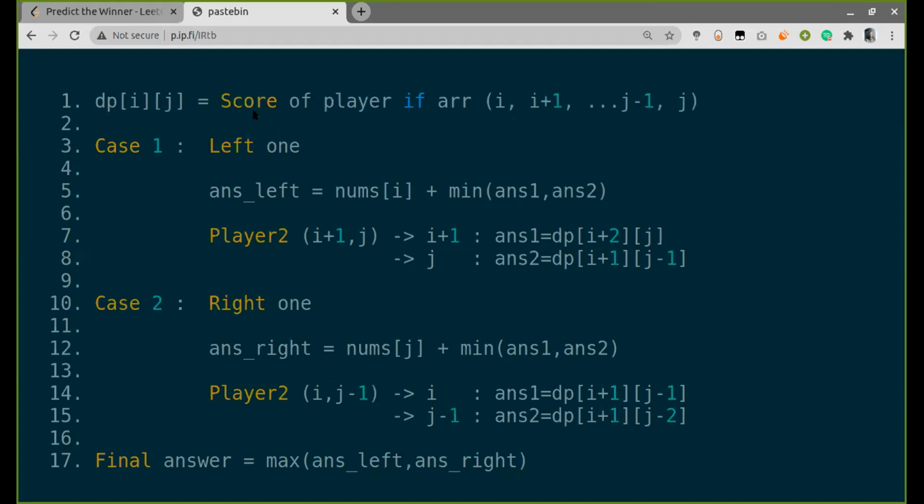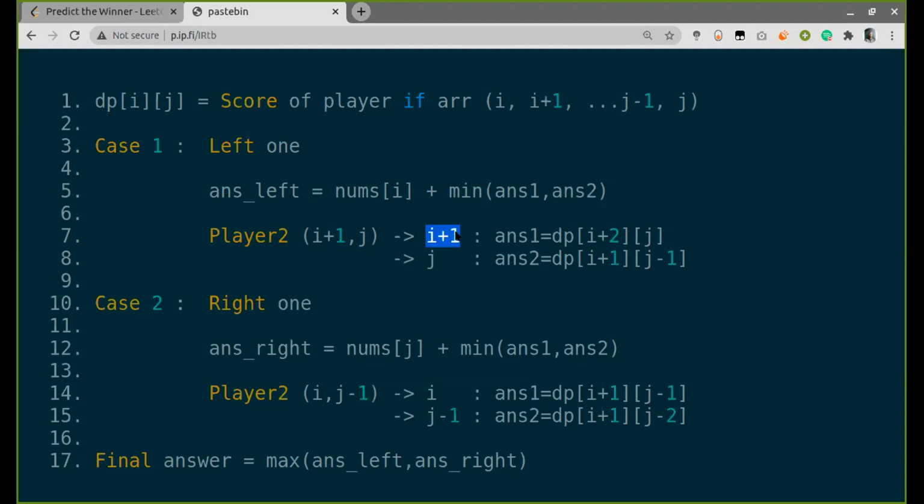Okay, so this is the DP state which we are taking into consideration. It will give us the score of the player if the array left is from index i to index j. Now there will be two cases to choose from, that is extreme left or extreme right. If I choose the left one, then my answer from the left side will be the extreme left, and then I will have two possibilities which will be dependent on the second player.